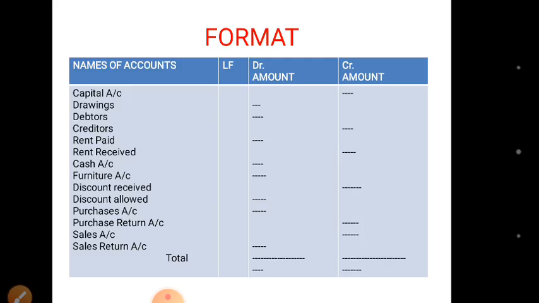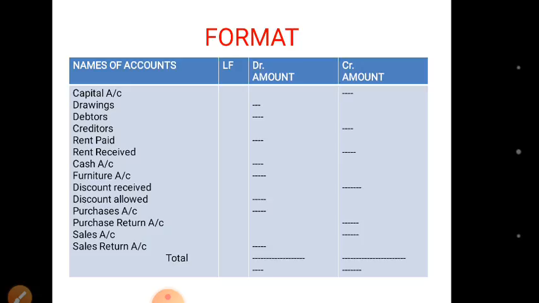Some of them are capital, drawings, debtors, creditors, rent paid, rent received, cash account, furniture, discount received, discount allowed, purchases, purchase return, sales, sales return. All these accounts have been written on a list. There is a ledger folio, page number, on which we can get this information. There is a column of debit and there is a column of credit.